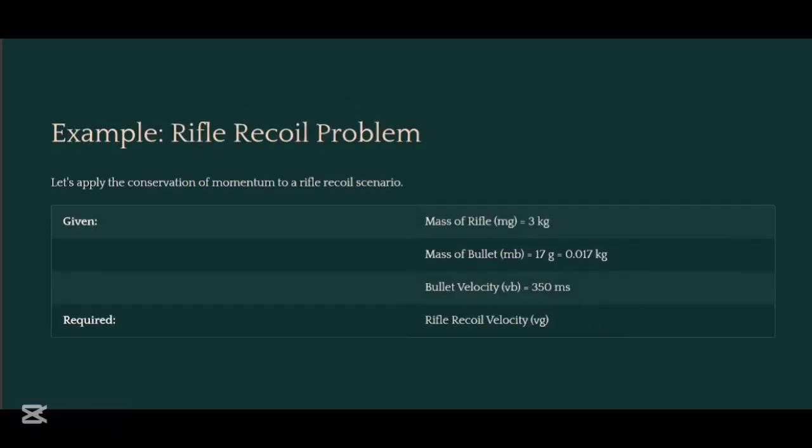An example is of a rifle. Let's apply the conservation of momentum to a rifle recoil scenario. For example, the mass of the gun is 3 kg, and the mass of the bullet is 17 gram. So you need to convert this gram into kg, which is 0.017. The velocity of the bullet is 350 meters per second, and the velocity of the gun we have to find.